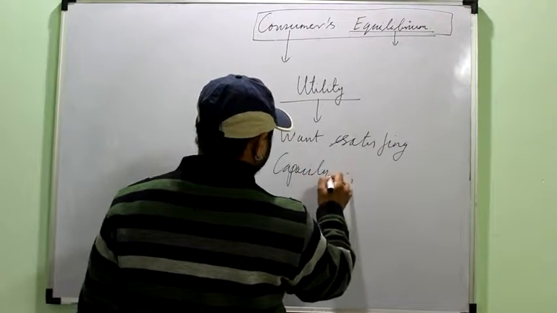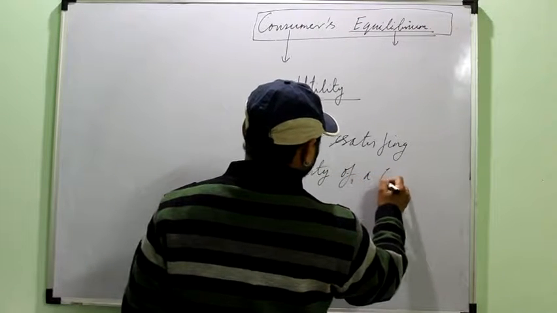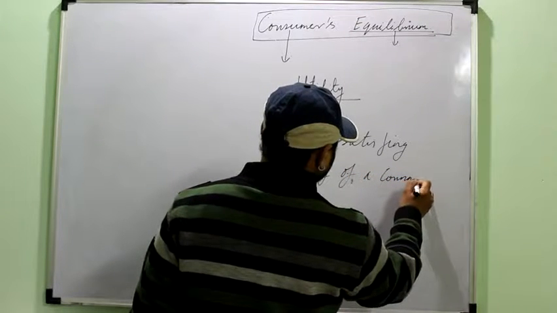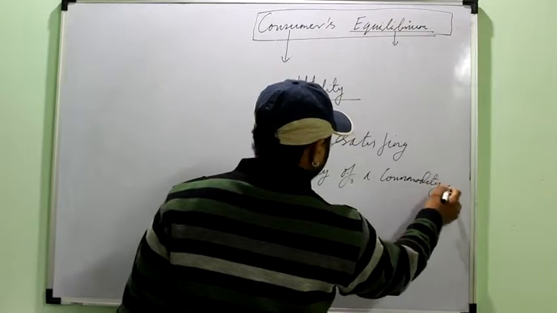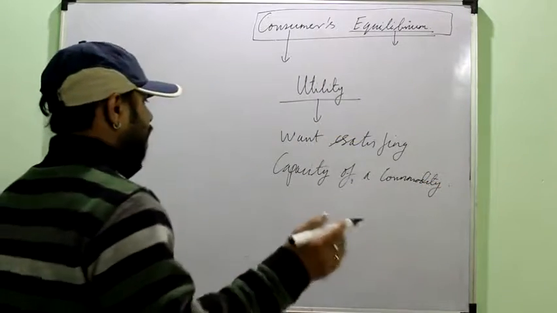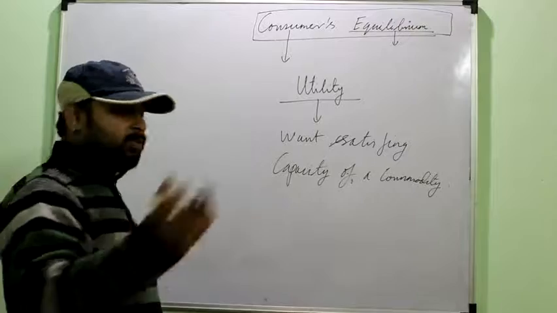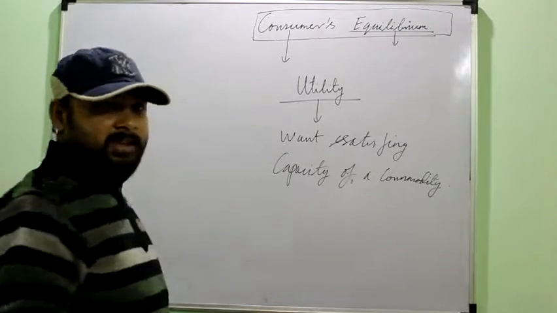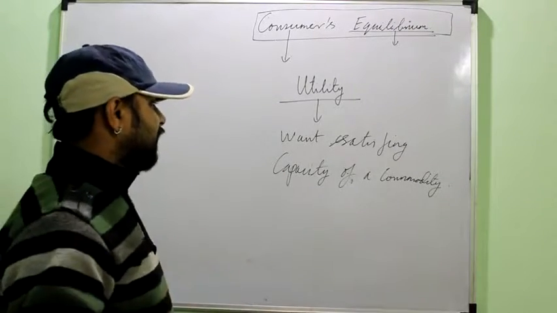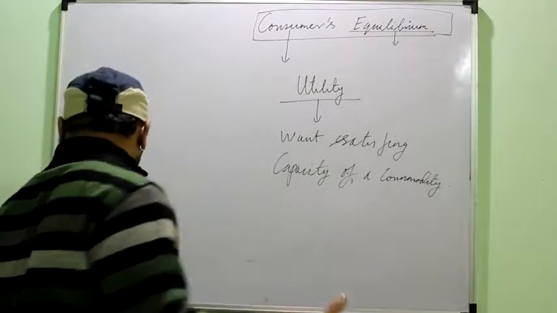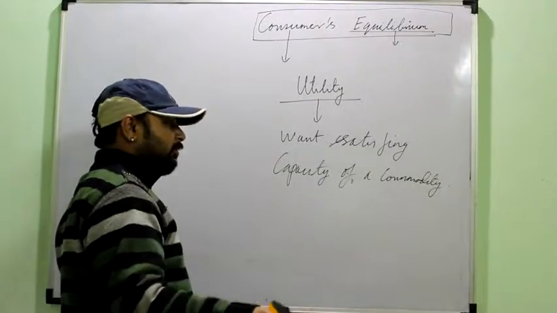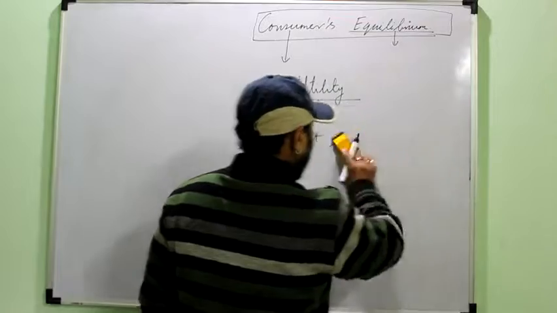Want satisfying capacity or power of a commodity is known as utility. Like same example, you are hungry, food has utility. You want to learn economics, economics book has a utility. You want to learn physics, physics book has a utility. You are feeling cold, warm clothes have a utility, and so on.